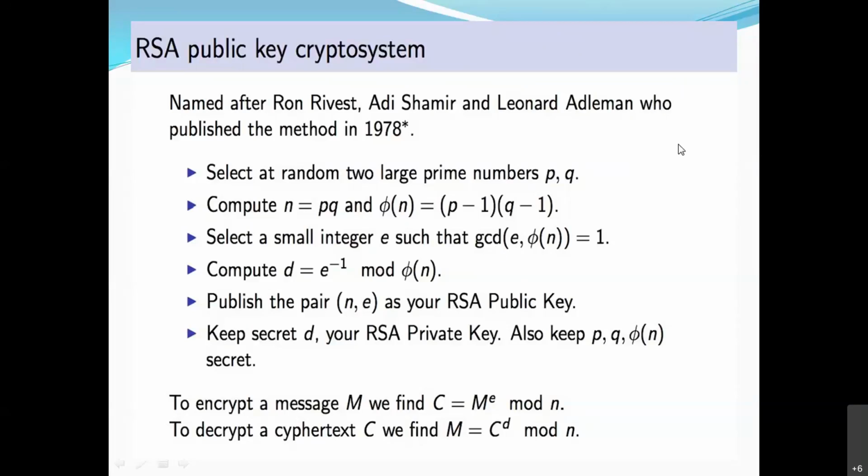Type in the chat box GCD. Yeah. What is the GCD of 12 and 6? A simple example I am asking. The GCD of 12 and 6.